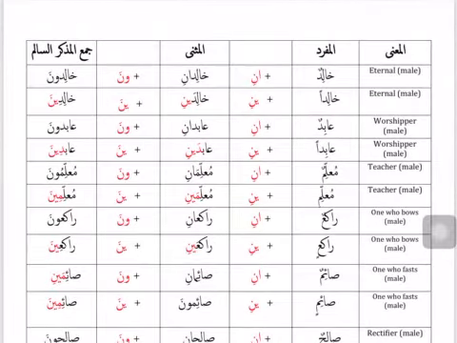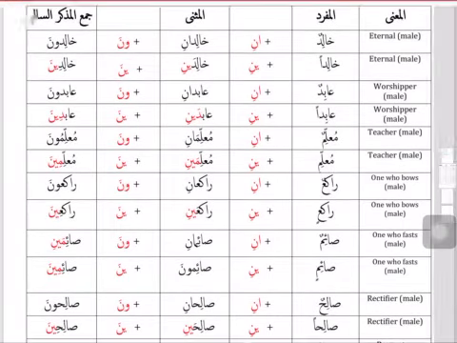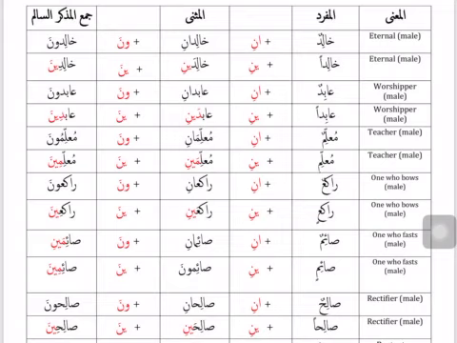Then we have this whole chart. This is more for our own practice, but maybe we can do a little bit of it. For instance, the word Khalid. Khalidun means eternal, one who keeps living, like a permanent resident. If it ends in dhammatain, Khalidun, and I want to make a dual, I will add the ending ani. So two Khalids will be Khalidani. More than two Khalids, I will add the una ending: Khaliduna.